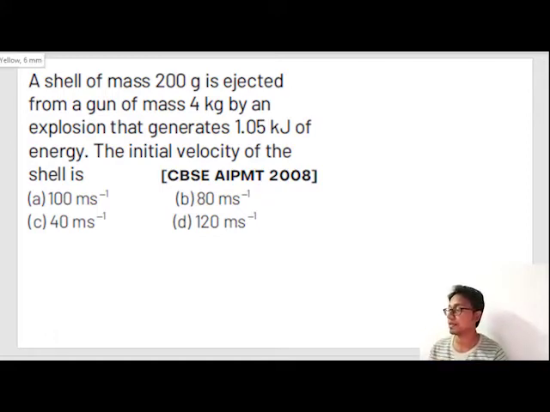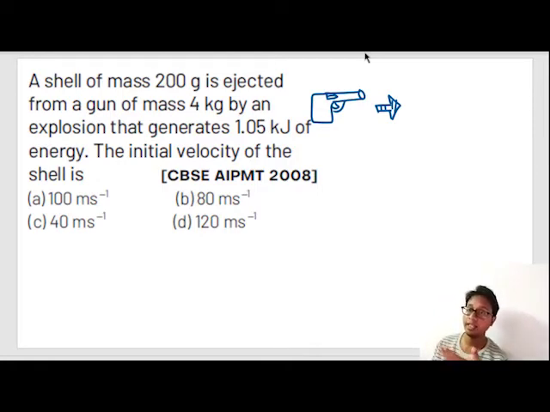So what was happening out here? Suppose this was a gun and this was a bullet. Now what happened? This got fired. So when we fire a gun, automatically there is a recoil.